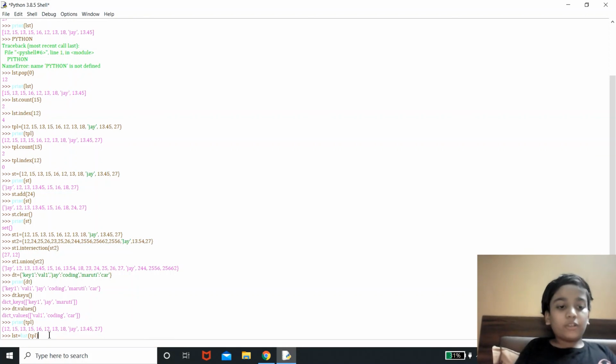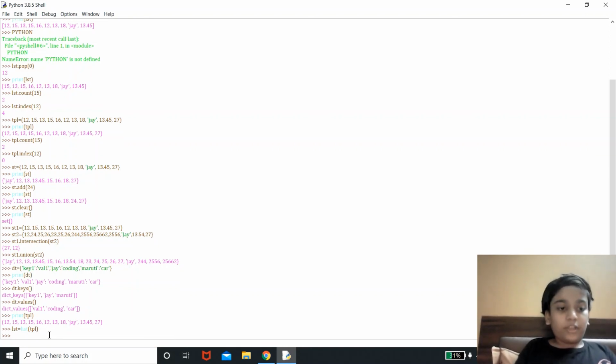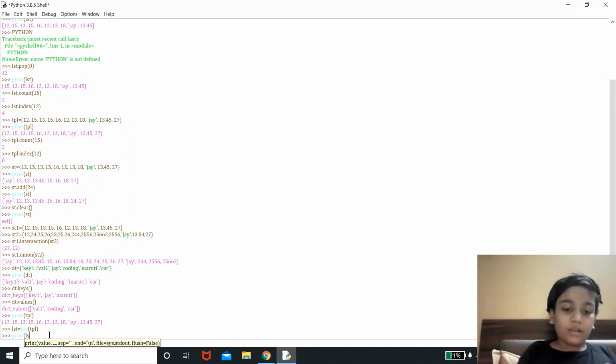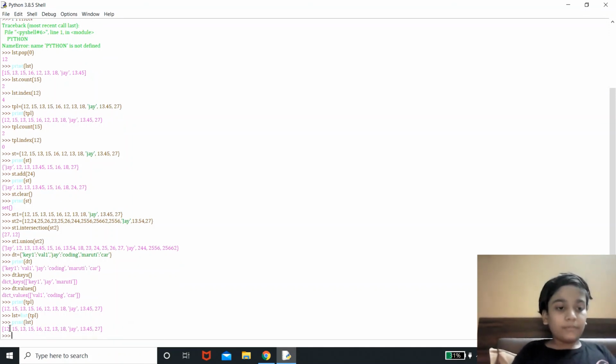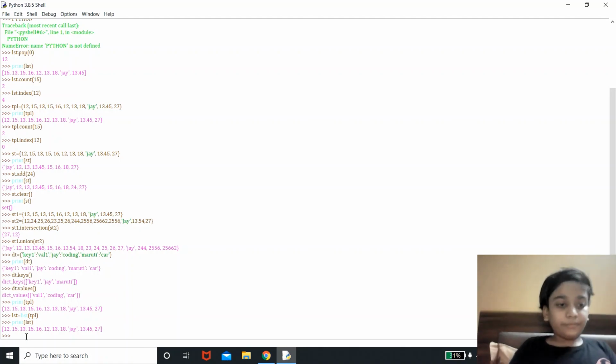It will convert this tuple into a list and store it in LST. Now let me print LST. See, over here there were round brackets, and over here there are square brackets.